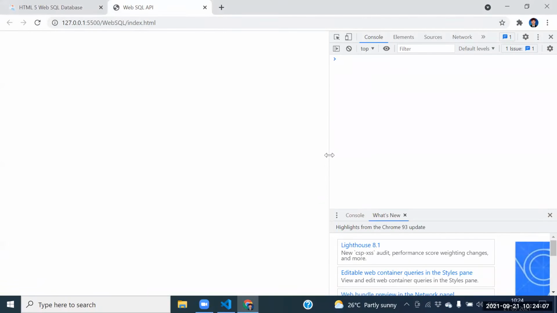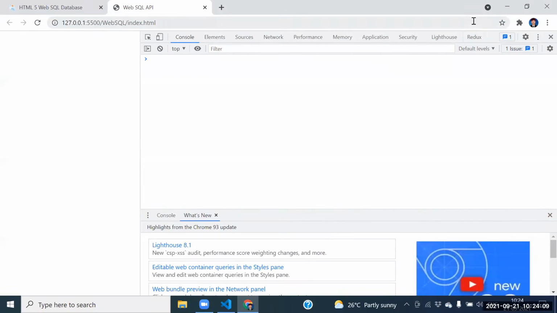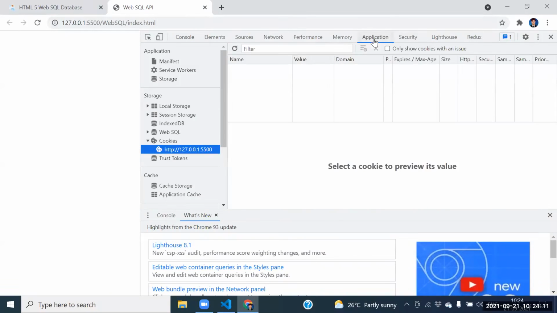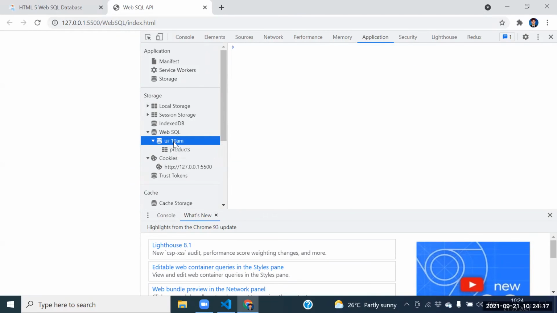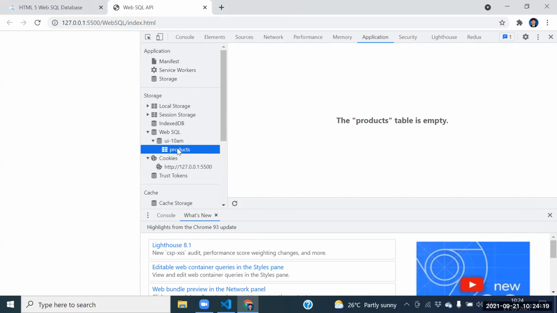How to open the database? We need to go to the Application tab, then go to Web SQL here. Here we have a database. Which table do we have here? Products table is there. So, is the table created successfully or not? Yes, sir, the table is created successfully.